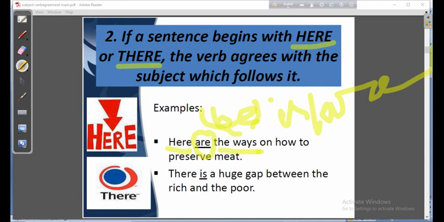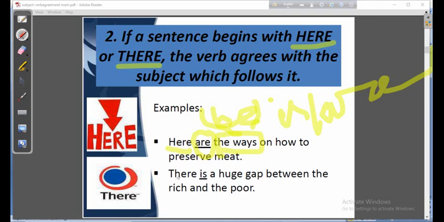Here "ways" is the noun, isn't it? It is the subject, and "ways" is a plural noun. So the verb will be plural and it will take "are", and that is why it is "here are". Understood, my dear students? Let us have another example.